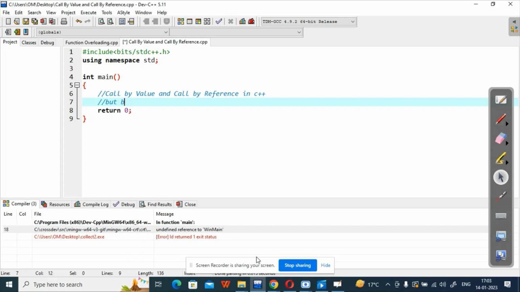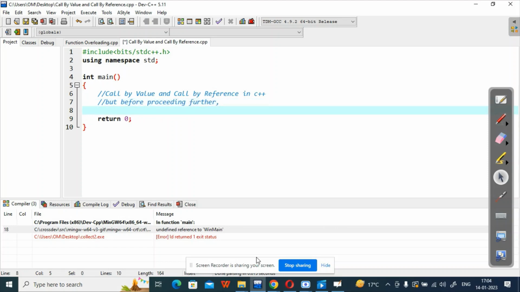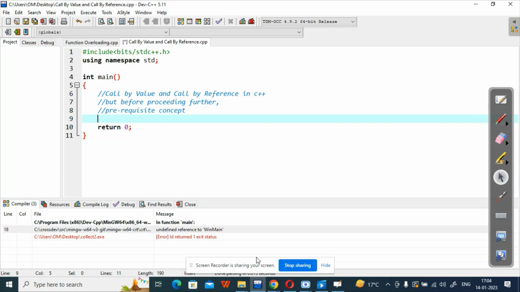we should know some prerequisite concept. Prerequisite means a concept that is required before studying the actual concept, right? That is, what is a pointer? What is a pointer?